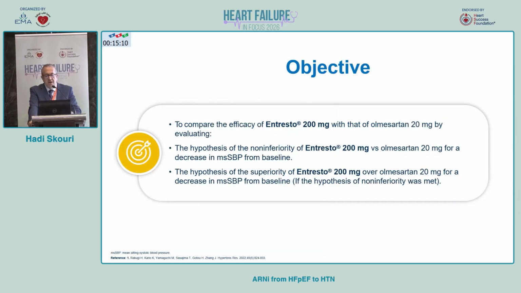This is the first trial where they compared the efficacy of sacubitril valsartan 200 milligram to olmesartan 20 milligram, and the hypothesis was to show non-inferiority of this 200 milligram compared to olmesartan in decreasing mean sitting systolic blood pressure from baseline, as well as for decrease in mean systolic blood pressure compared to olmesartan.